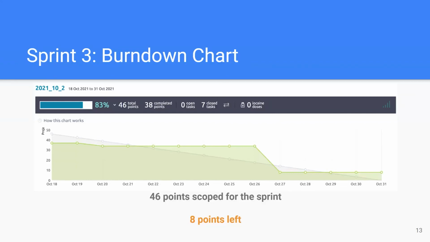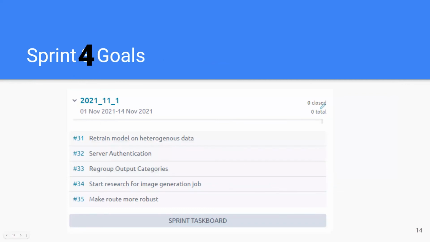This is our sprint 3 burn down chart. We had 46 points scoped for the sprint, and we have 8 points left. And these are our sprint 3 goals. The first is to retrain the model on heterogeneous data. So right now the model has only been fed Boston data. So we want to use data from other cities to create a more generalized model.